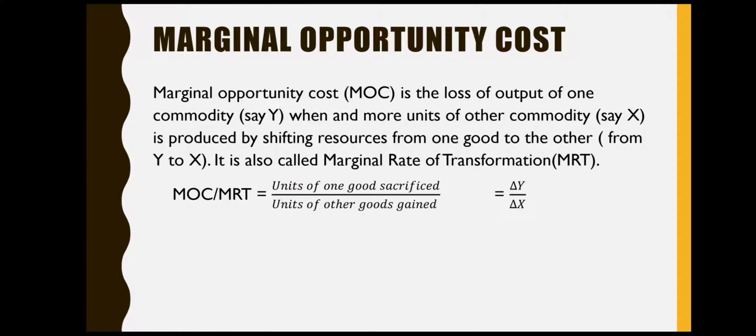Next, we studied about marginal opportunity cost. It is the ratio between units of one good sacrificed along with the units of other goods that is being gained. So the formula for this one is change in y by change in x. It is also known as marginal rate of transformation.